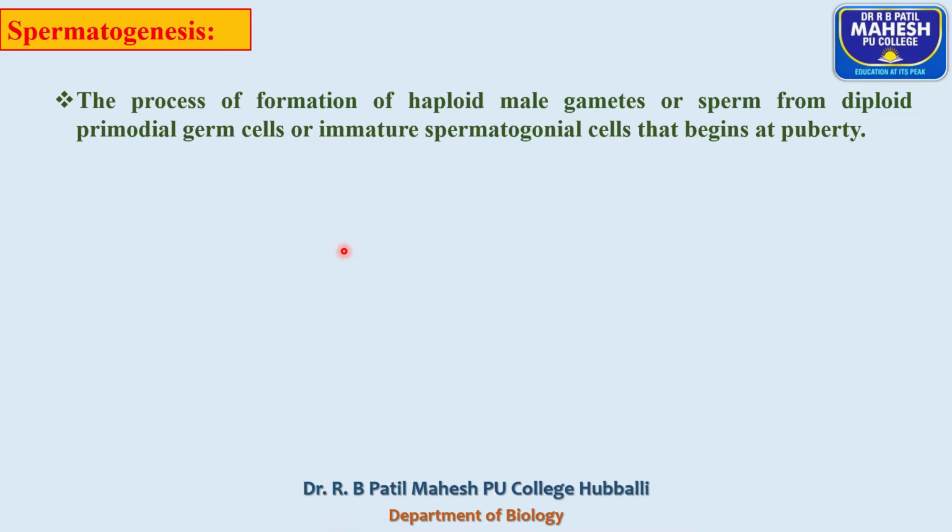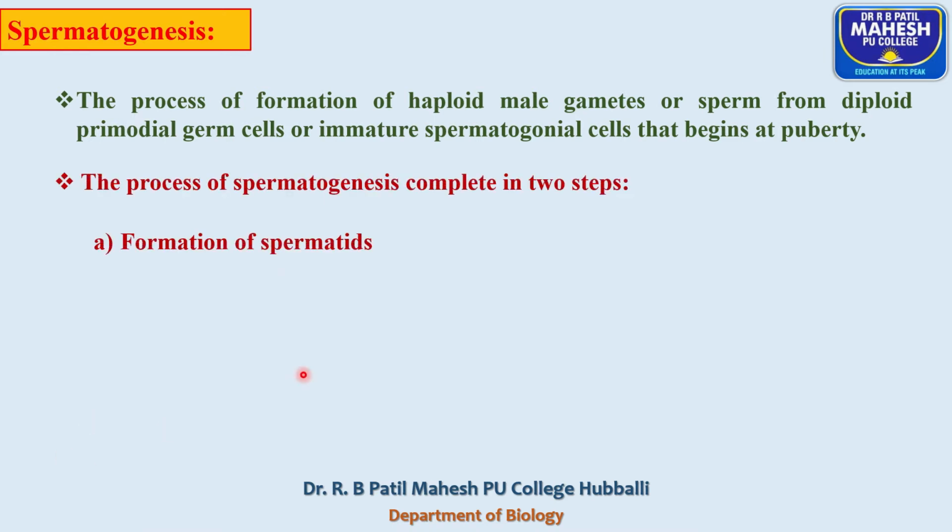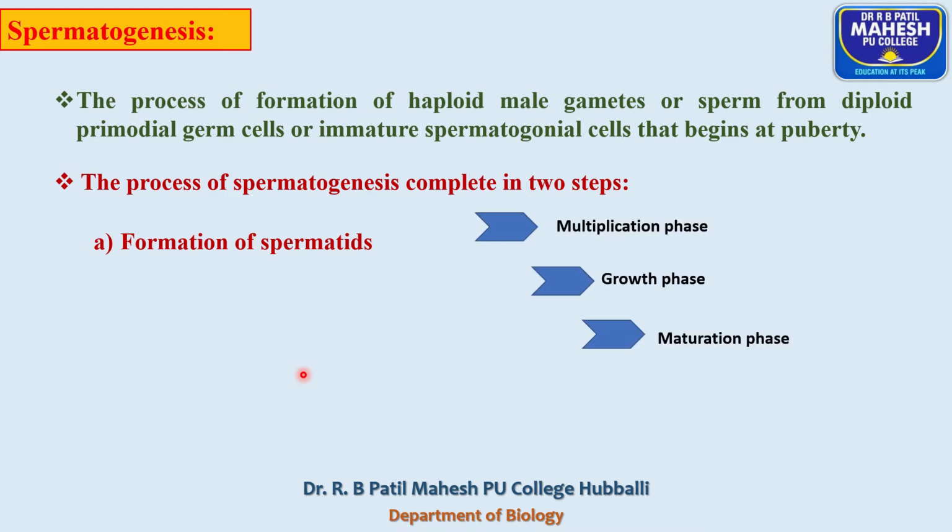So the process of spermatogenesis completes in two steps. The first one is the formation of spermatids, and the second one is spermiogenesis. The formation of spermatids includes three phases.